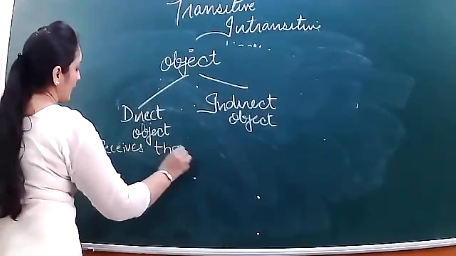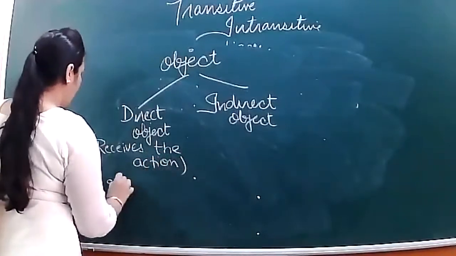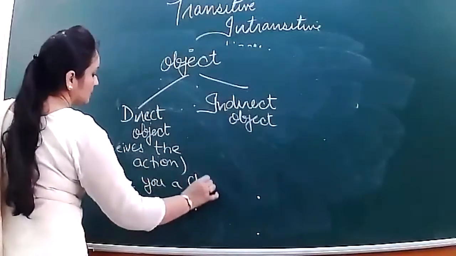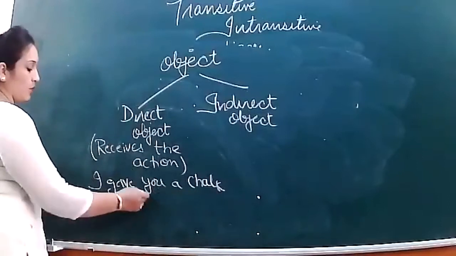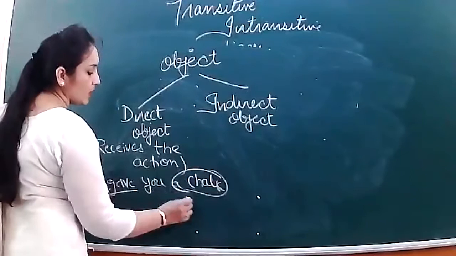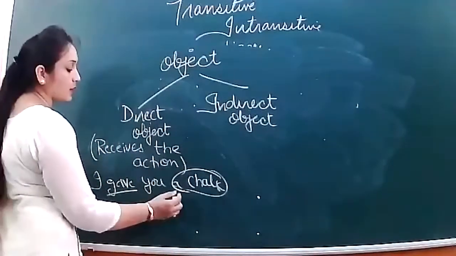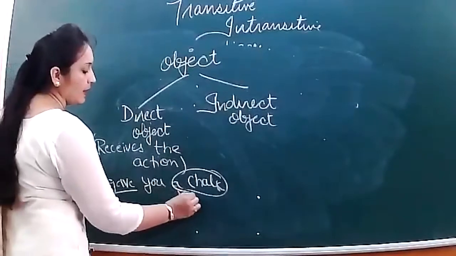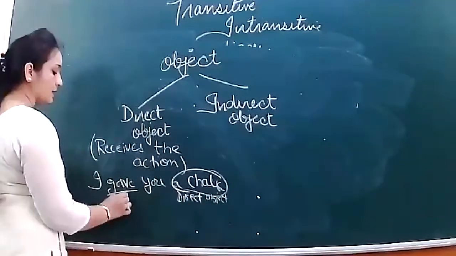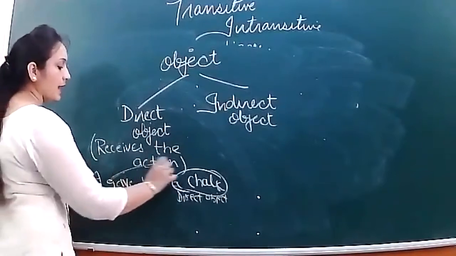It receives the action. For example, I gave you a chalk. What did I give you? What did you receive? A chalk. So here a chalk will be the object, but will it be direct object or indirect object? It will be direct object, because gave here is a verb, and the verb is producing an action.